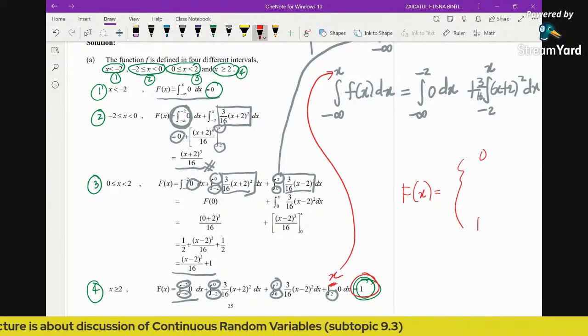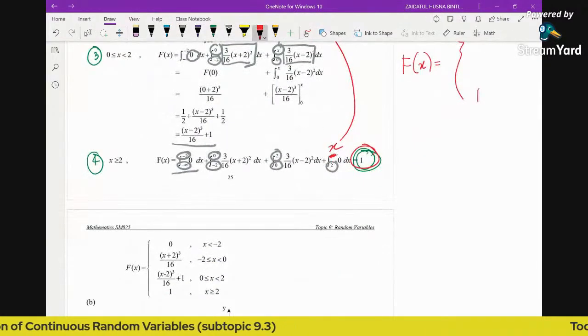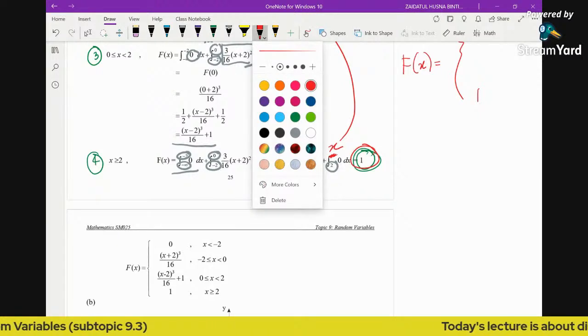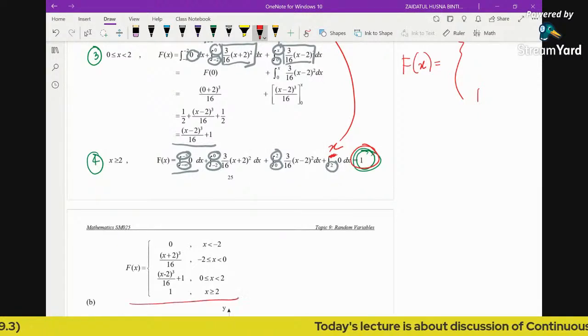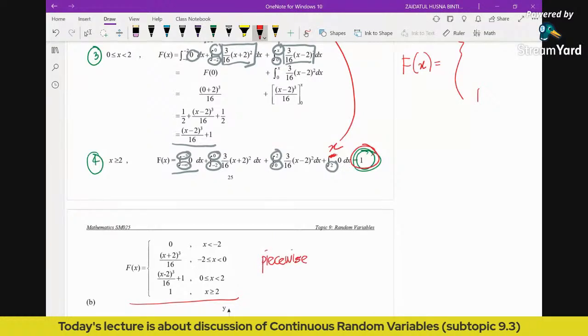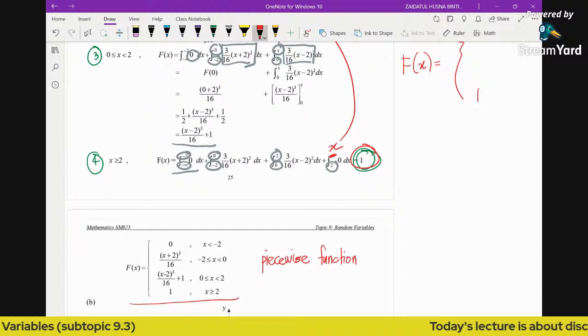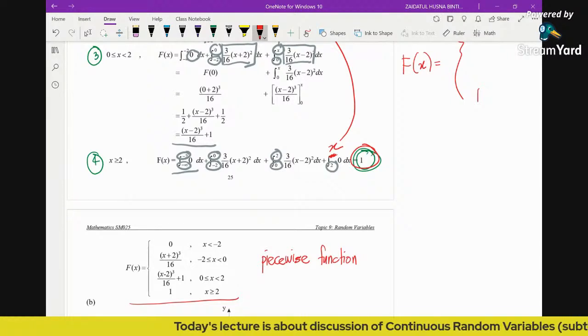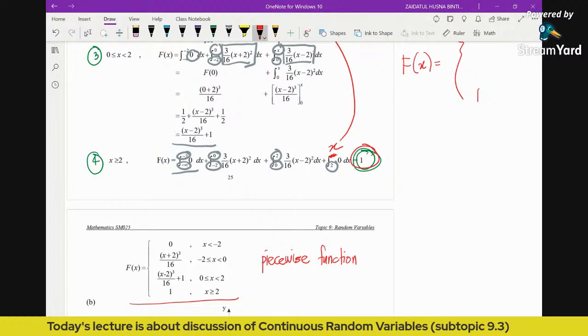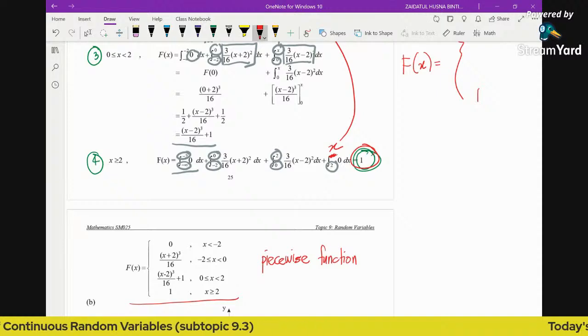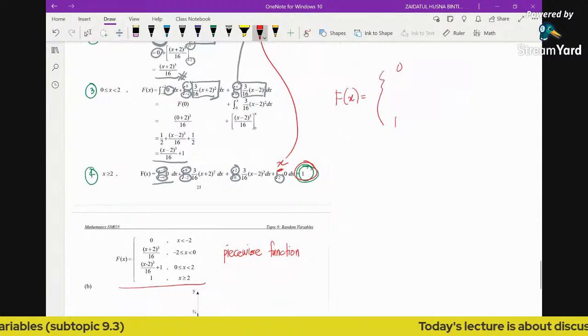After we obtain all of this, we write it down as a piecewise function. I need to remind you that whenever you are required to find the function, give it in piecewise form. Recalling the definition, a piecewise function is a combination of 2 or more functions. So this is the cumulative function of a continuous random variable when we have 4 different regions, or when we are given 2 PDFs of continuous random variables. Now we are done with the first part.